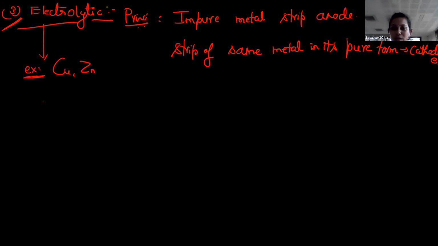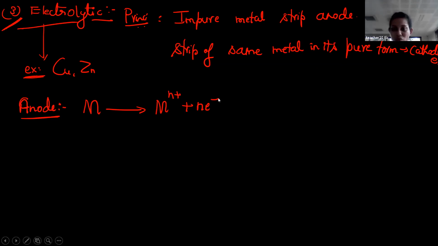So now let me write some reactions related to anode, as we have discussed earlier in the galvanic cell. At anode always oxidation process takes place, correct? So for example, if I take a metal, oxidation is nothing but M gives M n plus, and n number of electrons are released, correct?